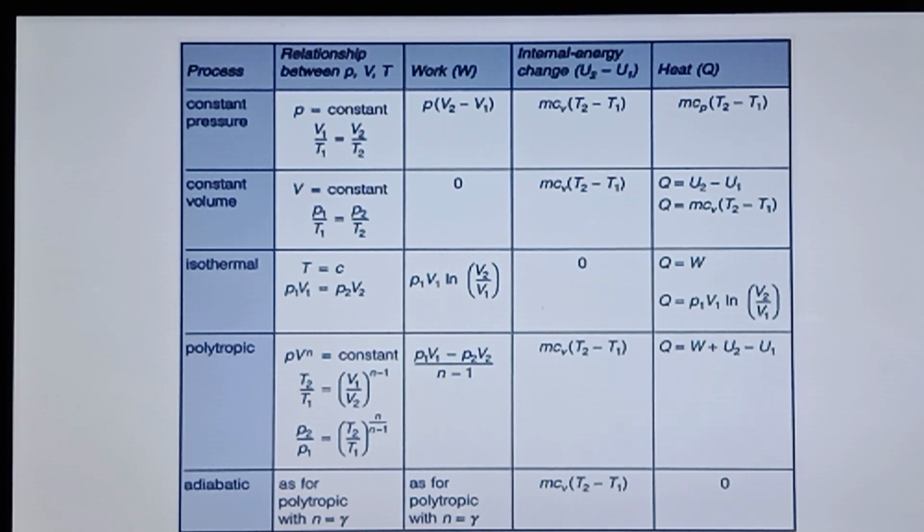And we have seen the change in internal energy for the various ideal processes: constant pressure process, constant volume process, isothermal process, polytropic process, and adiabatic process. For all the processes, the value is m Cv (T2 minus T1), except for the isothermal process. In an isothermal process, the temperature is constant, so there is no temperature difference. So there is no internal energy change in the isothermal process.